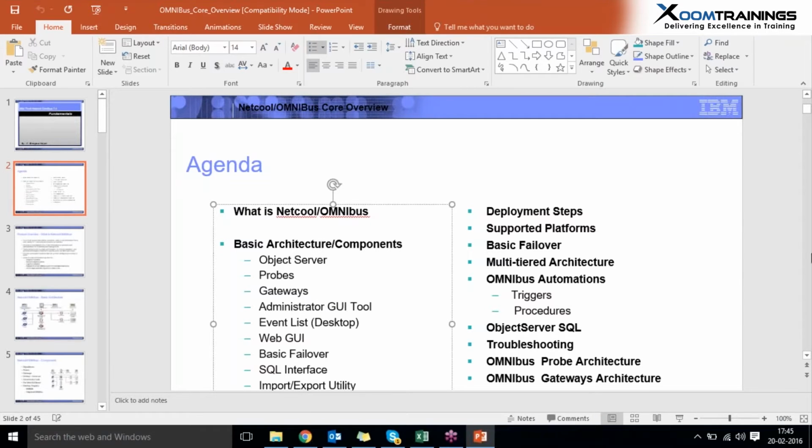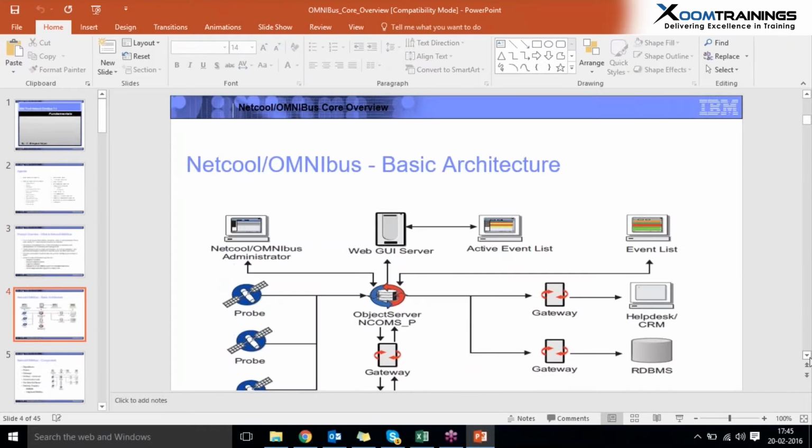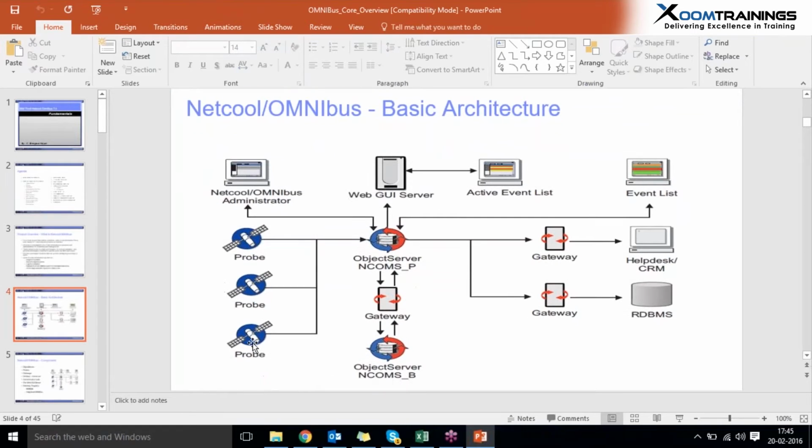Mainly coming to the architecture of Omnibus, this is the main architecture. Here, the probe is the main part, the initiative part to collect the errors, events, or alarms from the network. Why? Because a probe is Java code which acts as a detector to detect the errors and issues of a network or any system, any tower, any substation, and collects the issues and sends them to the NCOMS named object server.